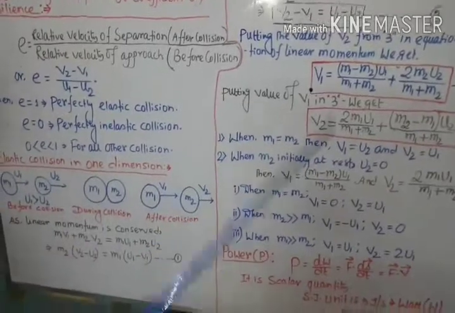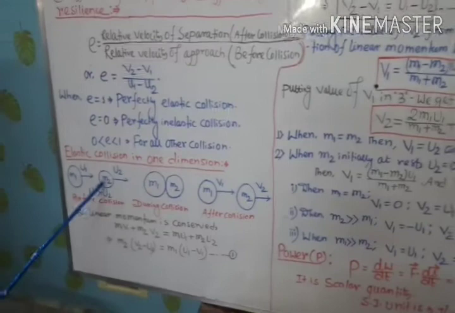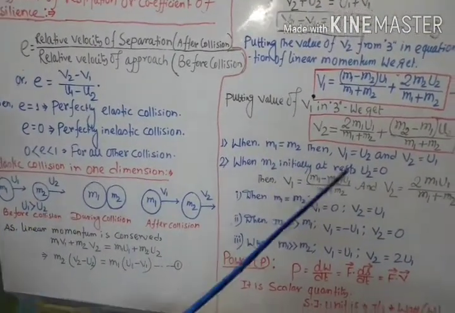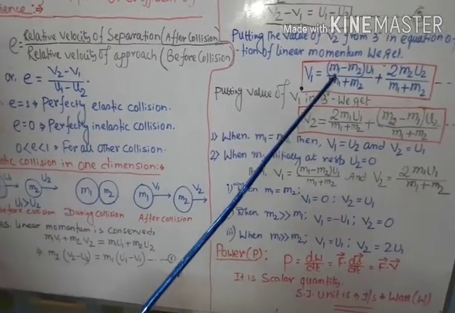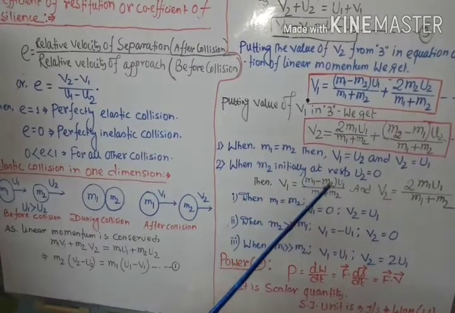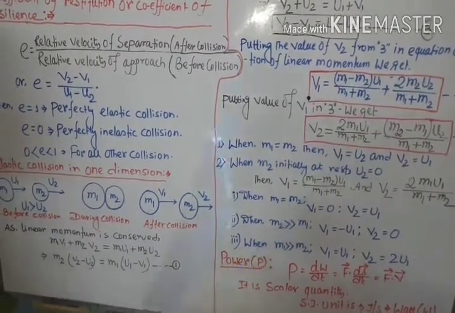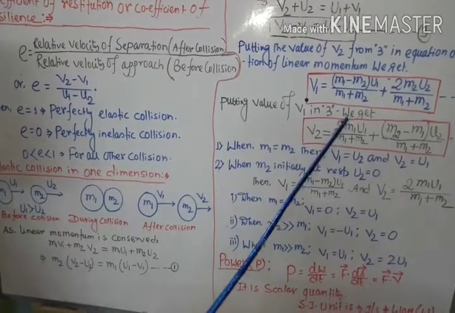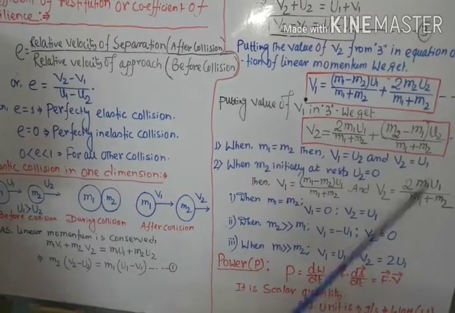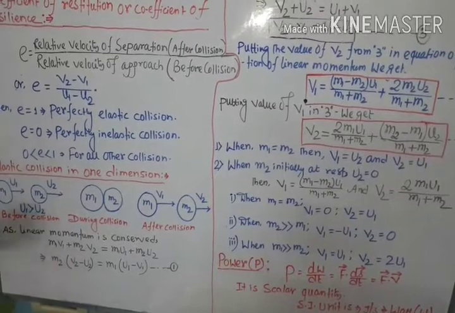Now another special case: whenever the target body m2 is initially at rest, that is u2 equals 0, then the expression for v1 becomes (m1 minus m2) u1 by (m1 plus m2), because u2 is 0, and v2 equals twice m1 u1 by (m1 plus m2), because u2 is 0. Under this situation we consider another 3 cases.